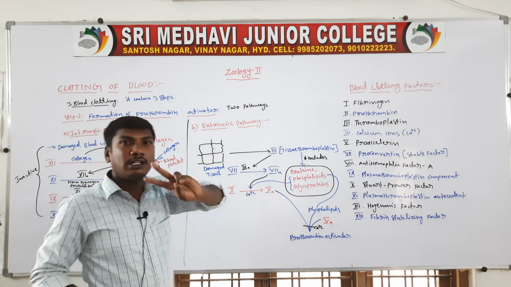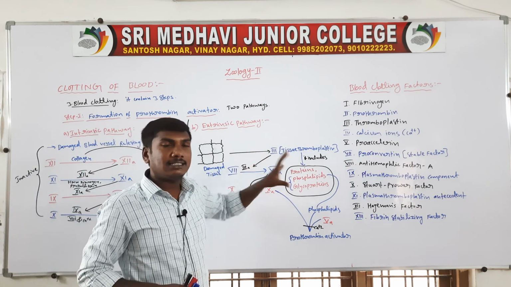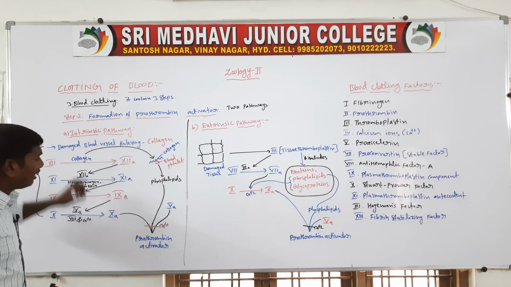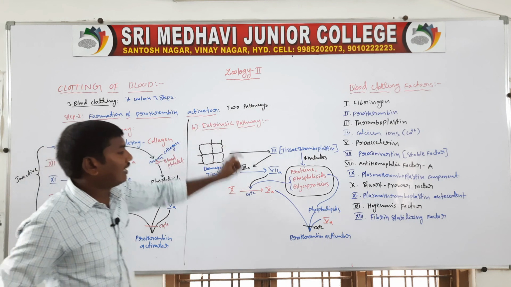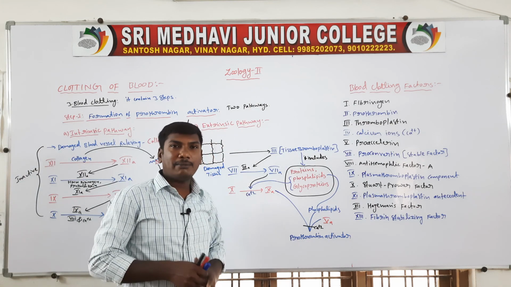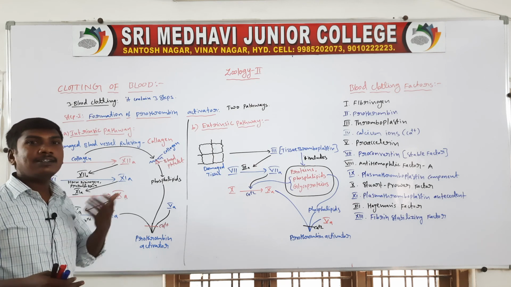So it is formed in two ways: one is the intrinsic pathway, the other is the extrinsic pathway. In both pathways, the final step is the formation of the prothrombin activator. Next class we will discuss step 2 and step 3.